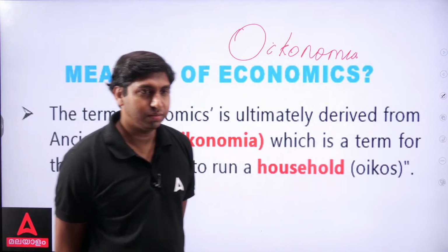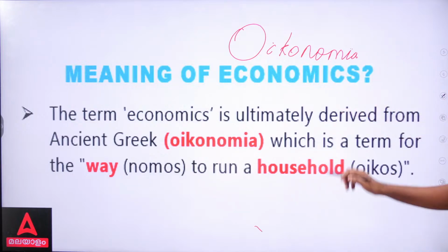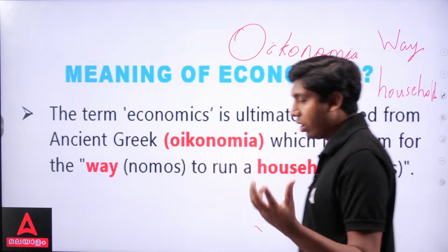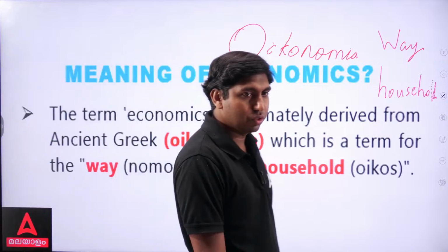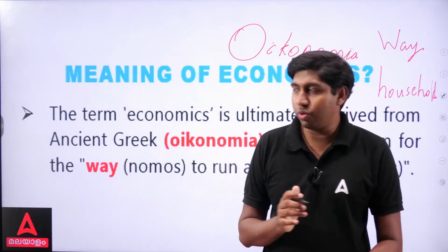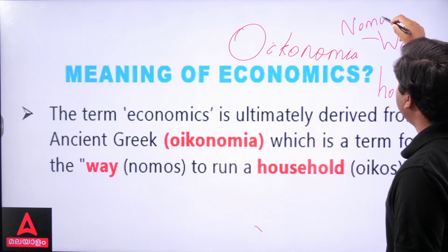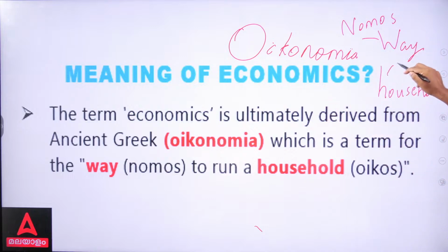Oikonomia means what? Oikonomia is a term for way or household. So, oikonomia. Way means what? In ancient Greek, way is nomos. Then, household means what? Oikos.